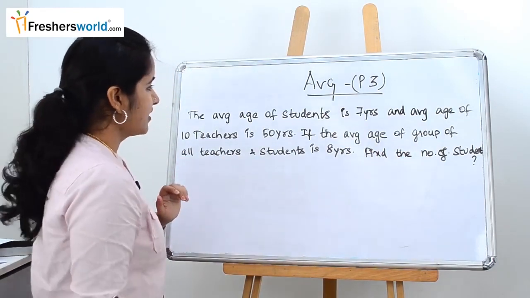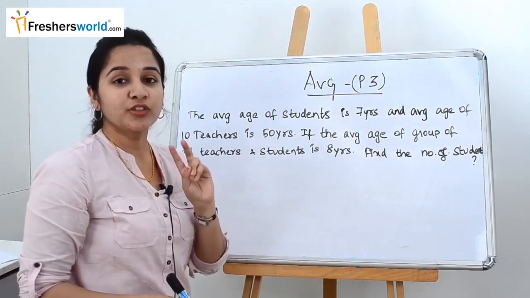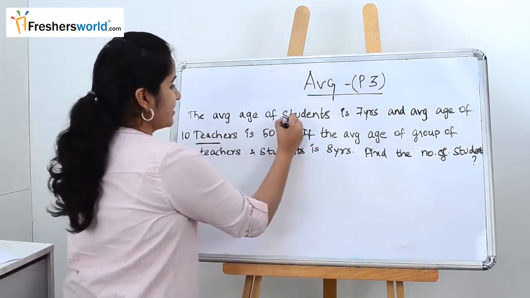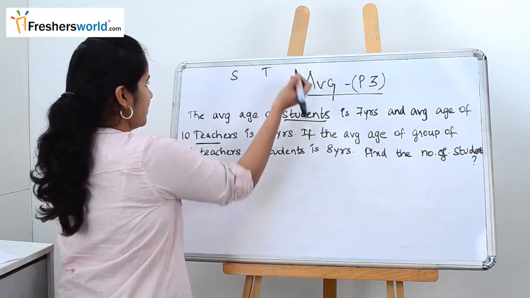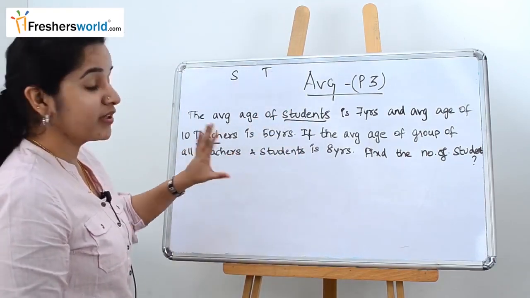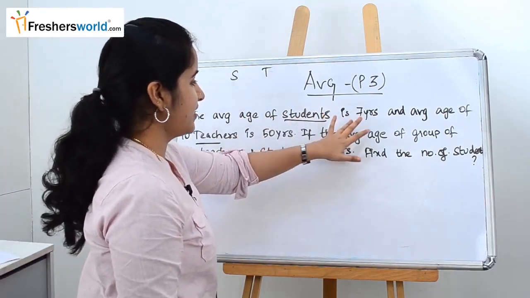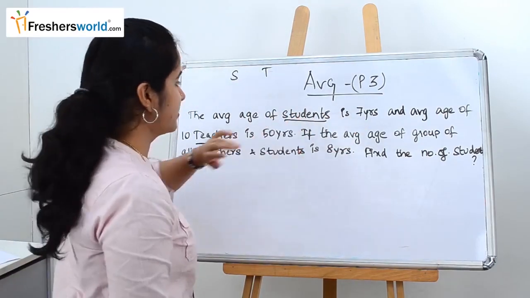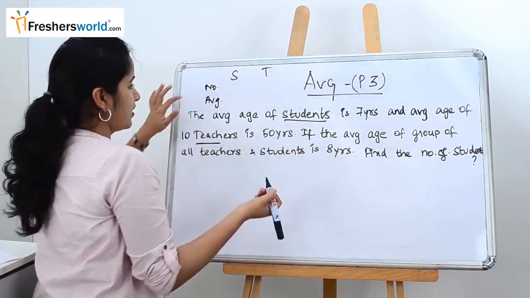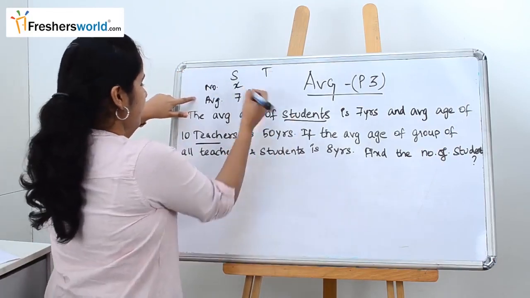So let's get started. First, to form the equation, we should know what the totals are. So there are two things in the question: one is the students and another one is the teachers. So let's go to the first line. In order to form the equation, you should know the right hand side and the left hand side. So the average age of students is 7 years. We don't know the number of students, so let's take it as x and their average is 7 years.